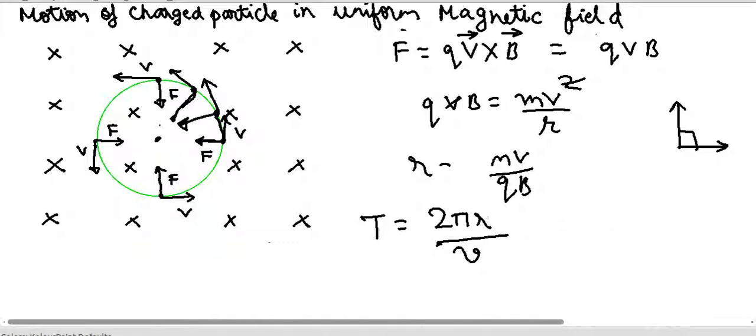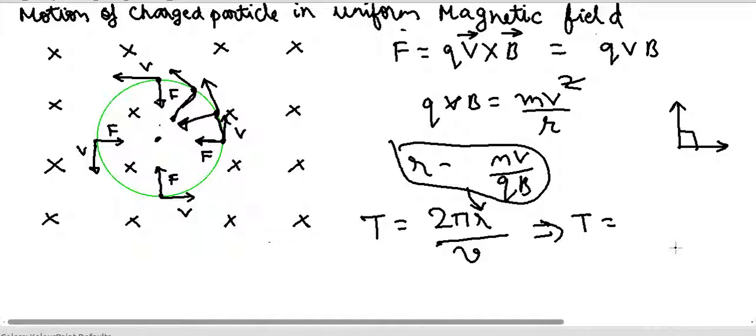So this we can further simplify if we substitute the value of r which we got from this into here. If we just substitute the value of r, we will get the time period T will be equal to 2 pi m, just substituting the value of r and cancelling out the v terms, so 2 pi m by qB.